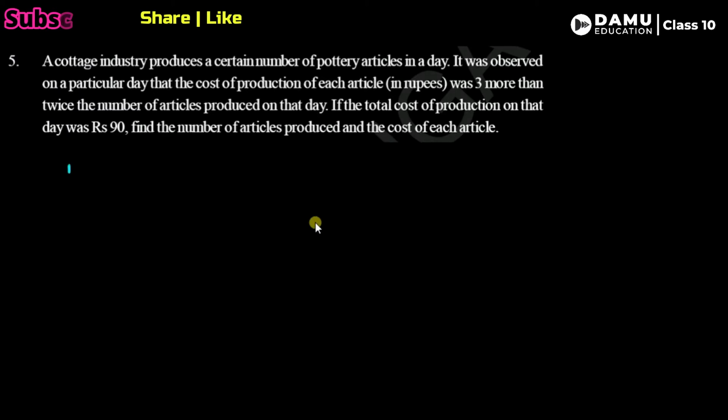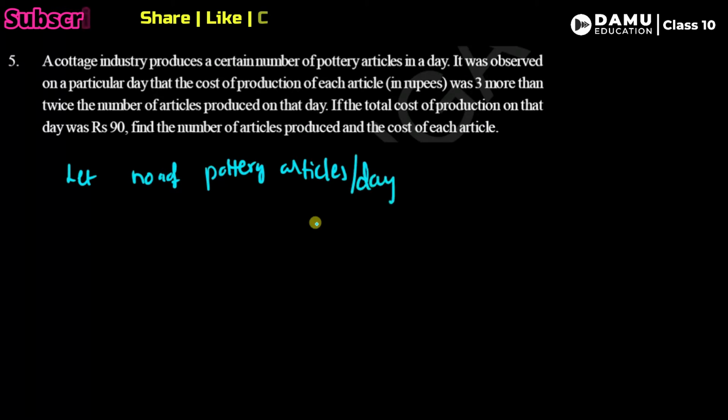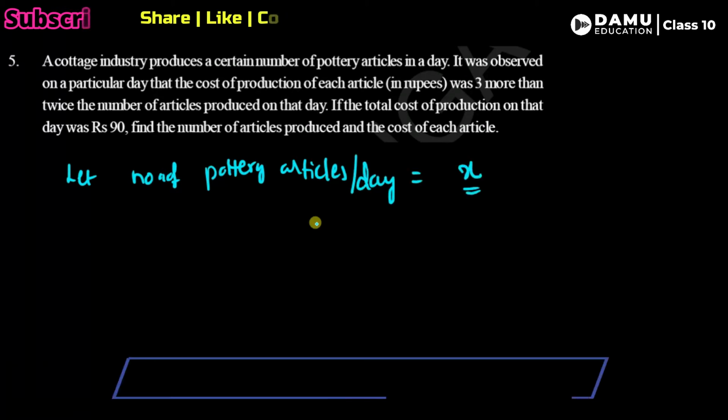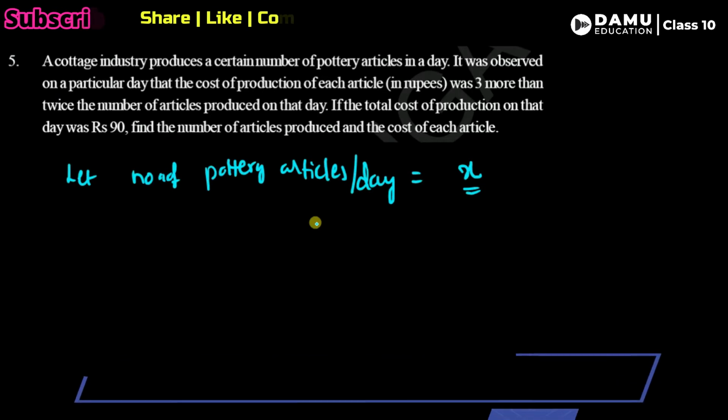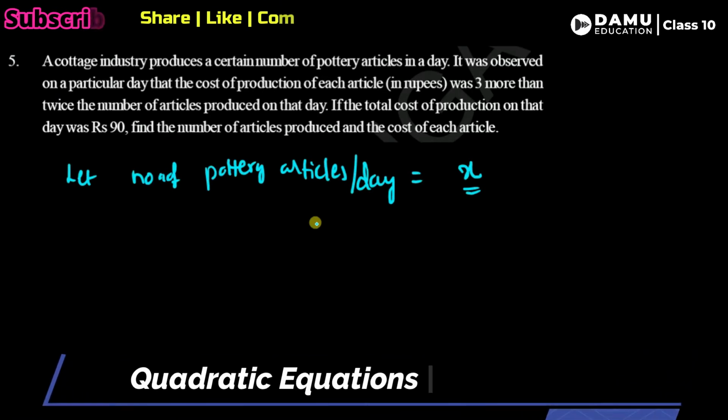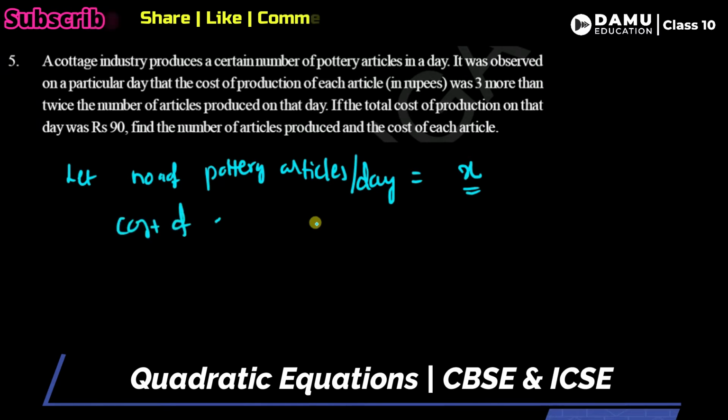So first one, a cottage industry produces a certain number of pottery articles in a day. So let's take the number of pottery articles per day. Let's take some x number of articles. It was observed on a particular day the cost of production of each article in rupees is 3 more than twice the number of articles.